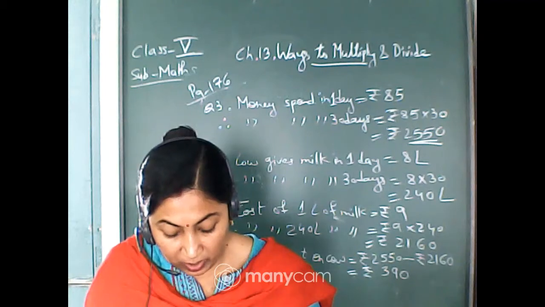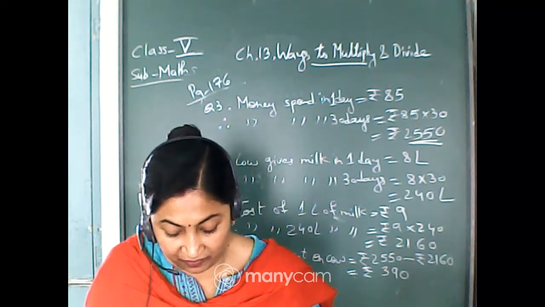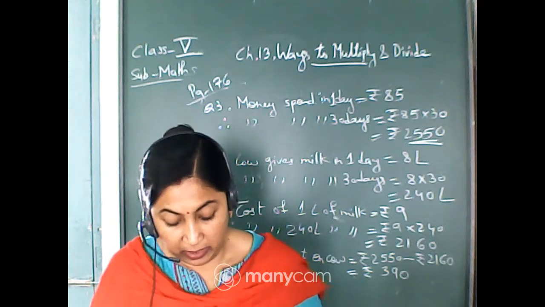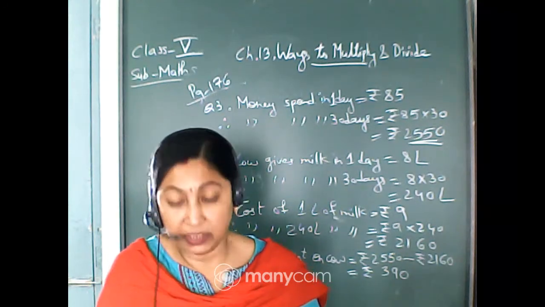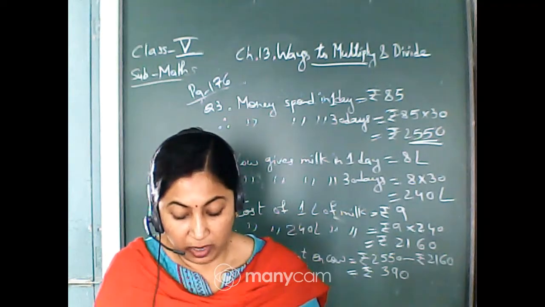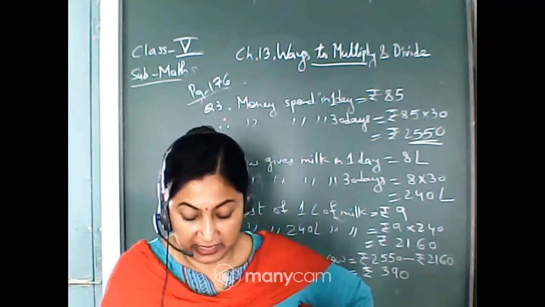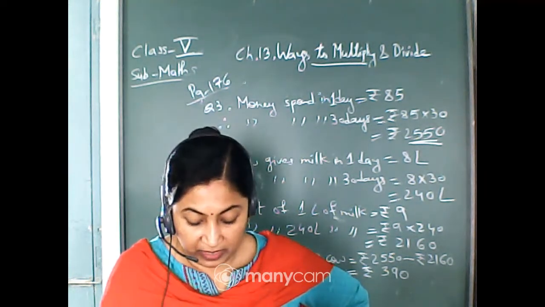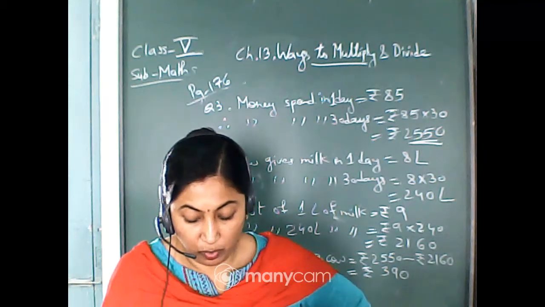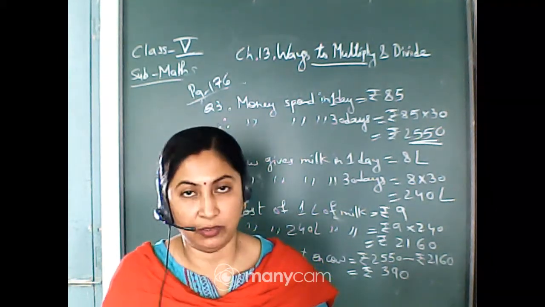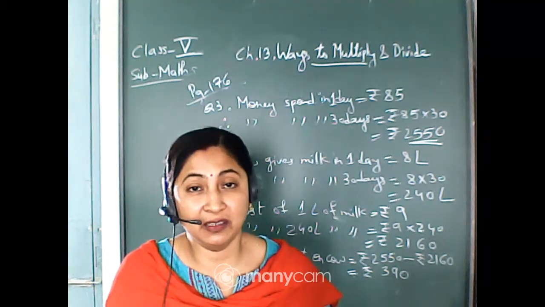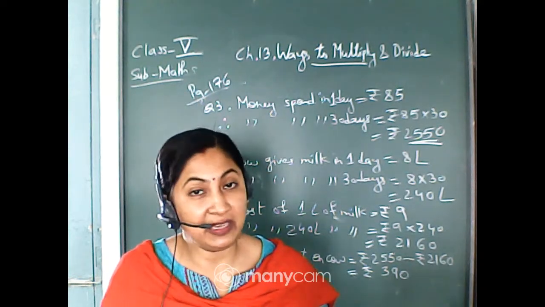Now number E. A company sells 1 liter of packed water for rupees 12. A shopkeeper buys 240 liters of packed water. How much does he pay? Now see, for 1 liter of packed water he has to pay rupees 12. Then for 240 liters, how much money does he have to give? So you will multiply 240 into 12. That will be the money he is paying for 240 liters of packed water. Okay, so I think this A, B, C, D, E is very easy multiplication.